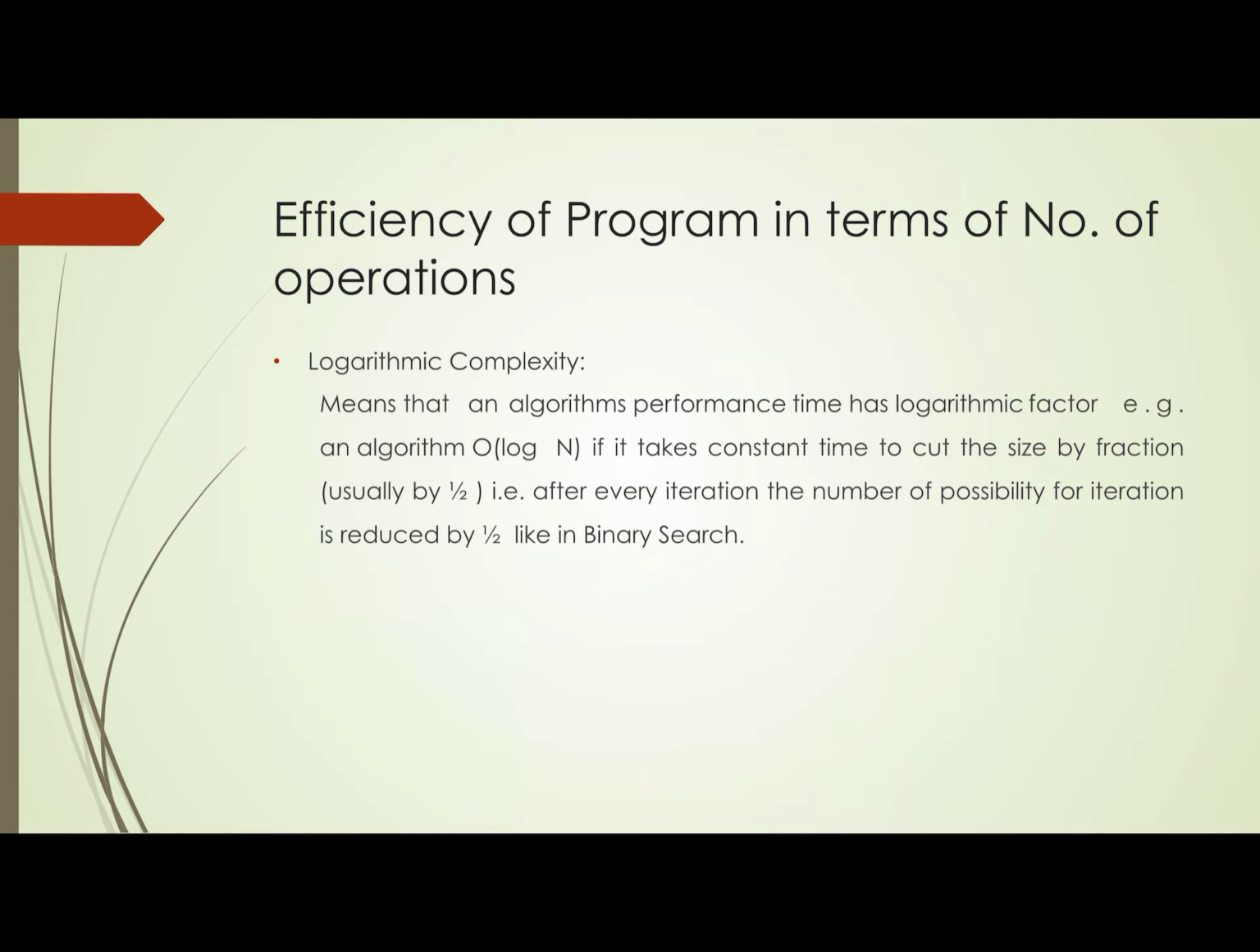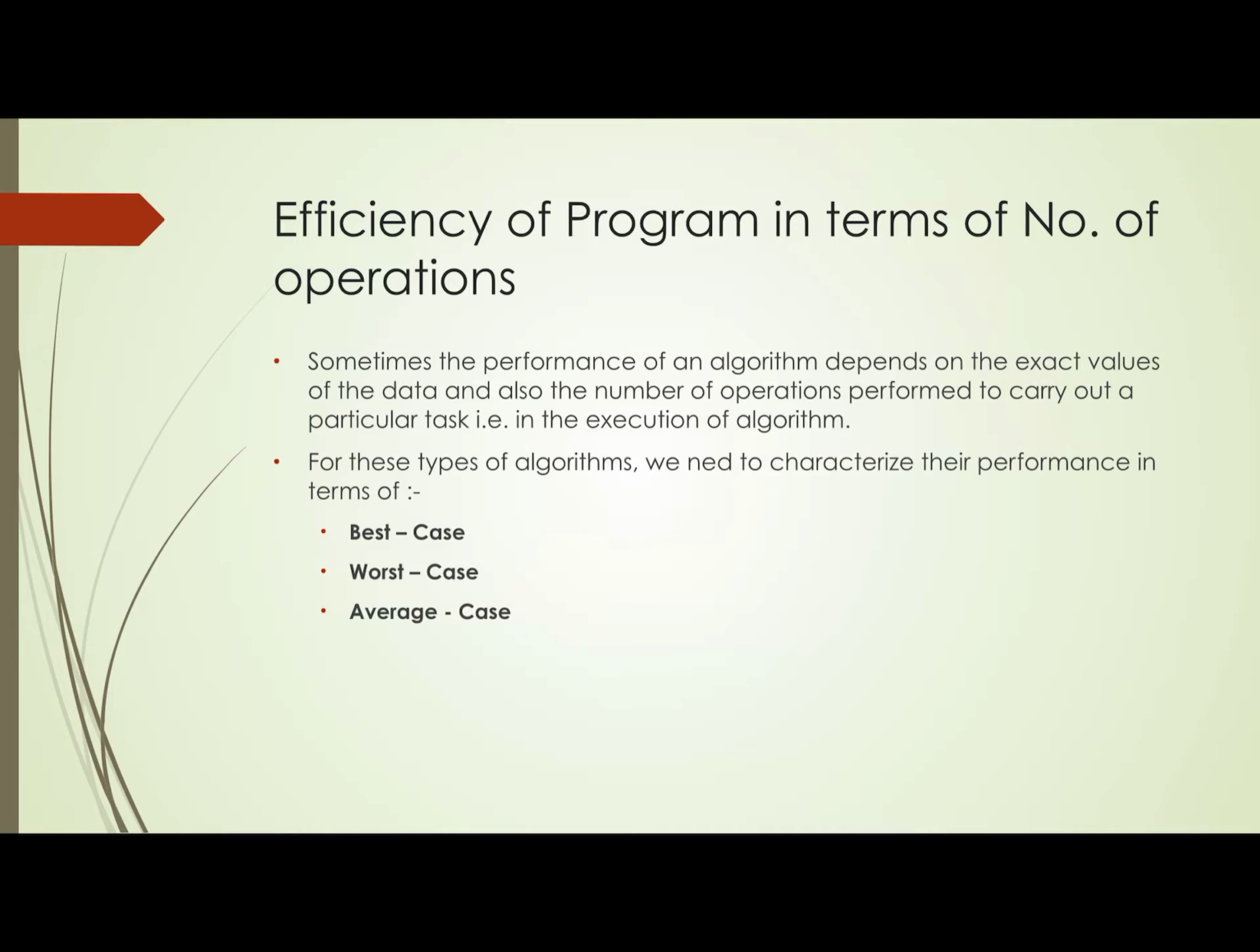So logarithmic complexity means an algo performance time has a logarithmic factor, just as in the case of binary search. It takes constant time to cut the size by a fraction, usually by half. That is, after every iteration, the number of possibilities for iteration is reduced by half, like in binary search.